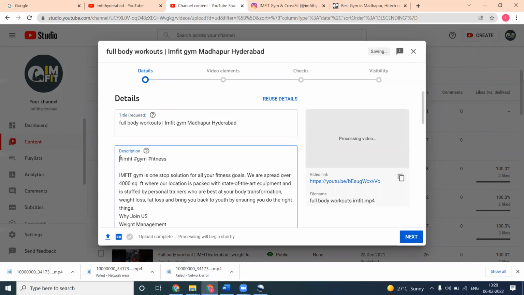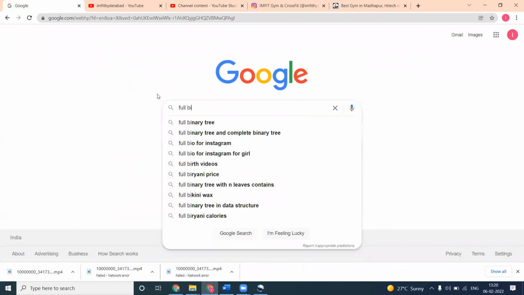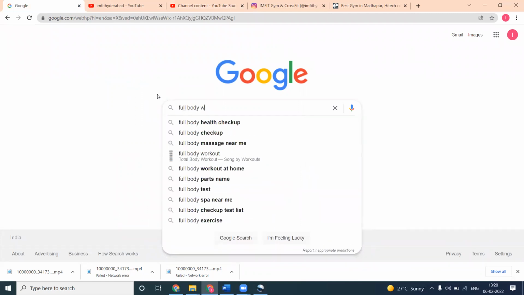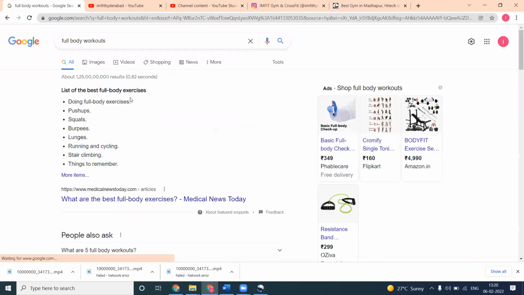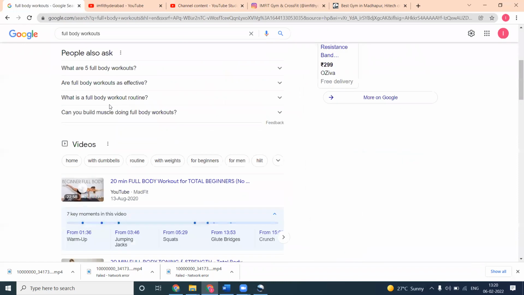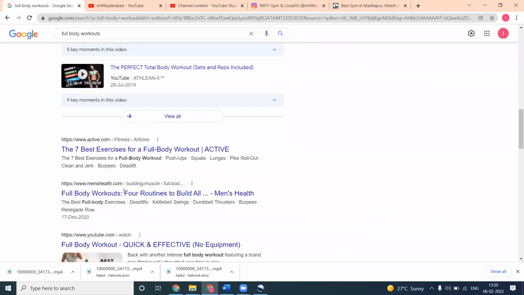The same will be added in this. So we can go with full body workout, and whatever else is there. You can go with the options here.